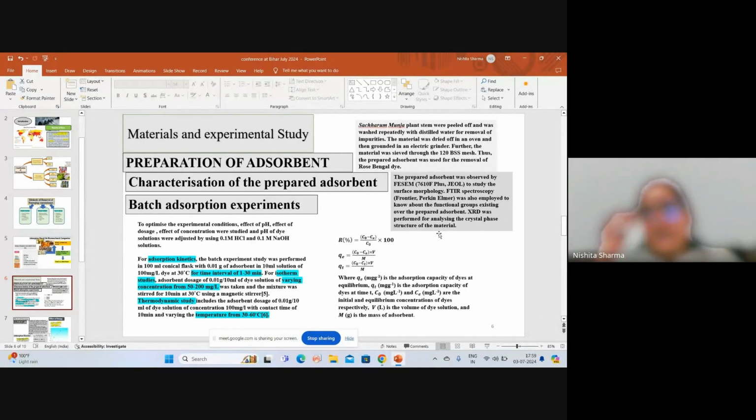The percentage removal was calculated by this formula: Ci minus Ce divided by Ci into 100. Q is the maximum adsorption capacity, calculated by Ci minus Ce into V by M, where volume V is in liters and mass M is in grams. Qt, the adsorption capacity of dyes at a particular time, was calculated by this formula.